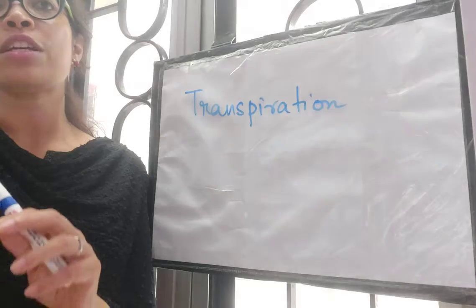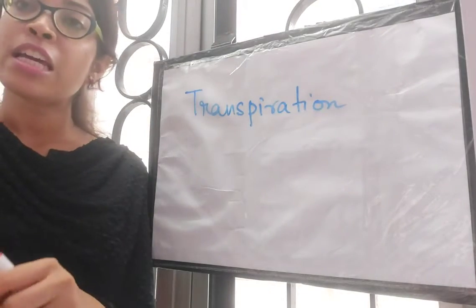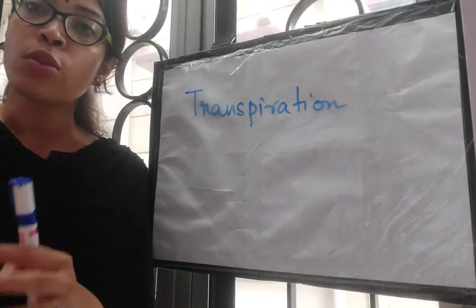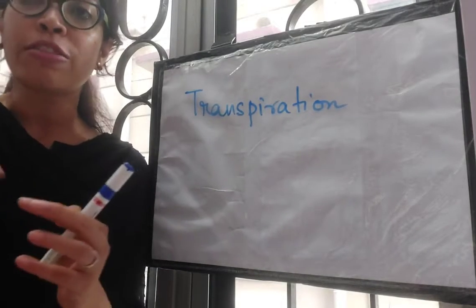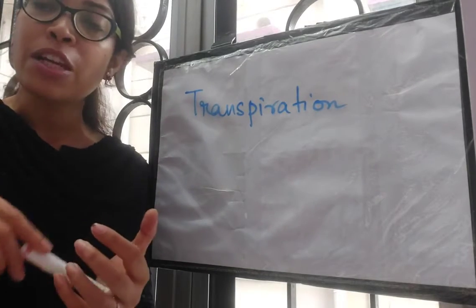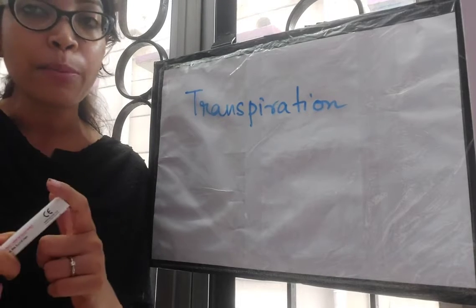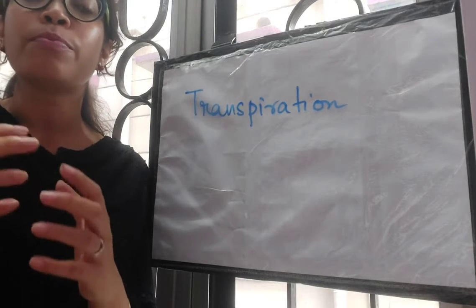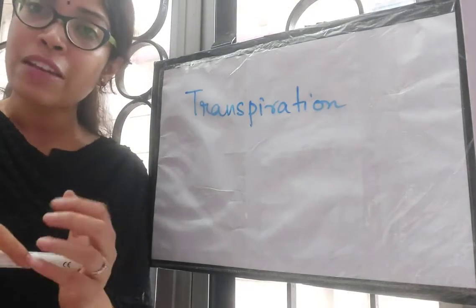Even if some water is there on your desk, suppose, it will also dry out on its own. That is, the water will turn into water vapor and it will evaporate. But transpiration, here also the excess water is given out in the form of water vapor, but it is given out in a physiological process, and it takes place only in living land plants.